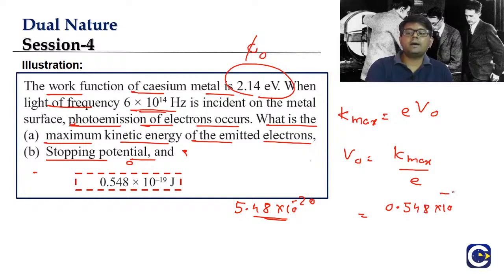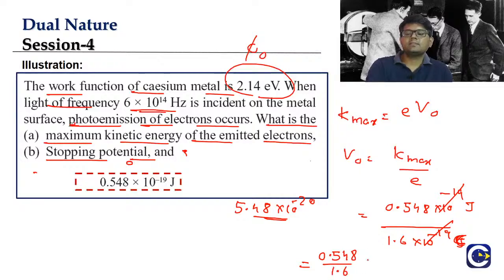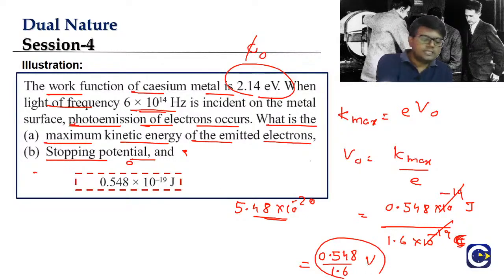0.548 into 10 power minus 19 joules divided by E, what is E? Basic charge. Basic charge is 1.6 into 10 power minus 19 coulombs. Joule per coulomb is what, guys? Volt. So 10 power minus 19 cancels with 10 power minus 19, and we get 0.548 by 1.6 volt. So check this one out, guys.